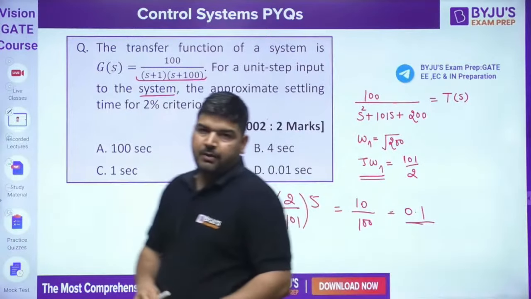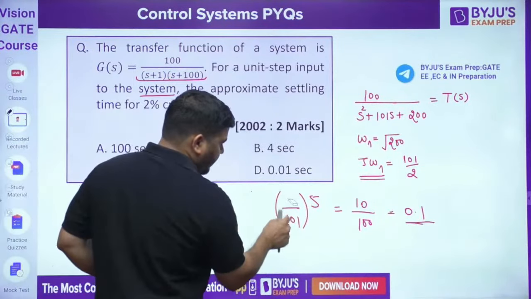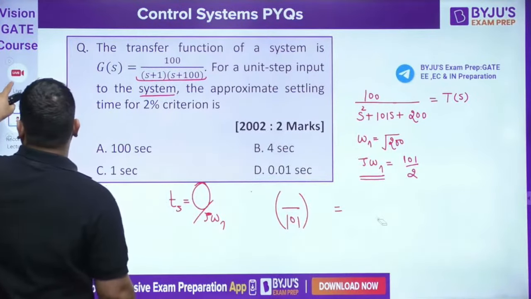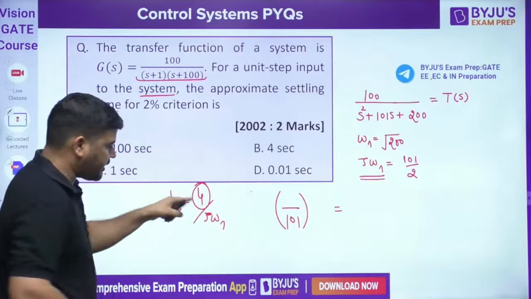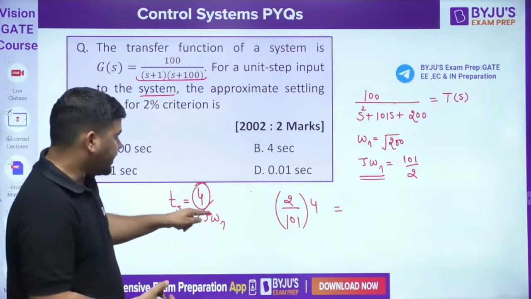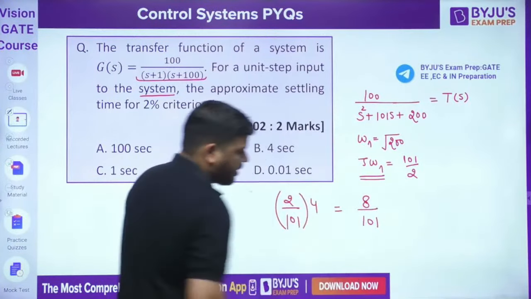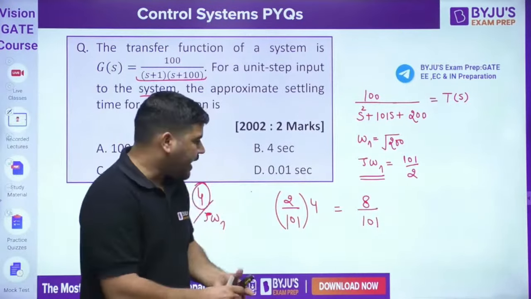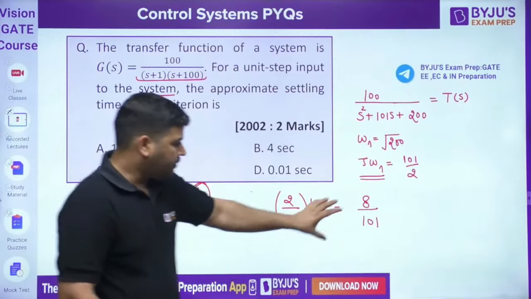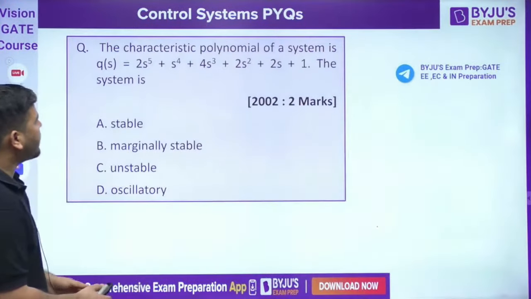In the last question, if you apply 4 by zeta omega, though the calculation will be a bit lengthy, then also you will not get the correct answer. Let's take 4 by zeta omega, because for the 2% criterion it's 4 by zeta omega. If you apply it, this is the zeta omega value, and if I put it here, it will become 8 divided by 101. But that answer is not given, which is why I took the approximate value. If you take 5, the calculation is easier, but doing it like this also does not give the correct answer. It means there must be some correction in the question. So let's come to the next question, guys.